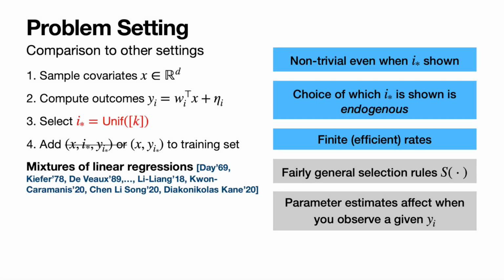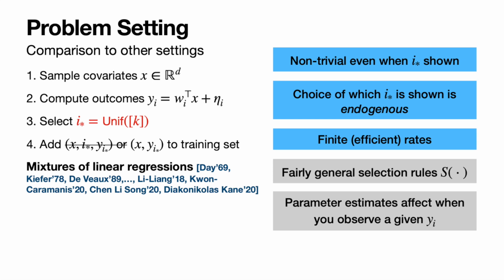And so there are a couple of related problems. One is mixtures of linear regressions. In mixtures of linear regressions, this S function is not a function, but actually corresponds to a uniformly random choice of the k models. And this differs because if we knew i star in this case, we would just be running k separate